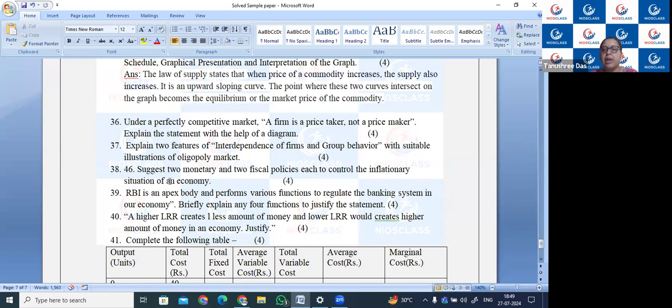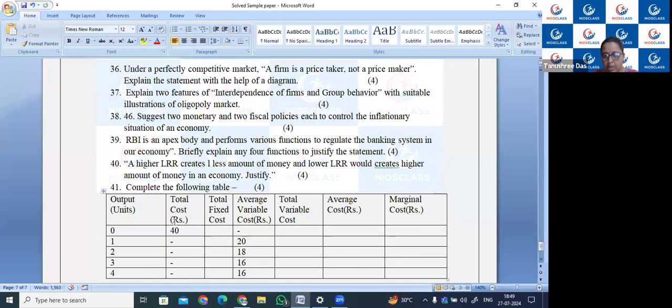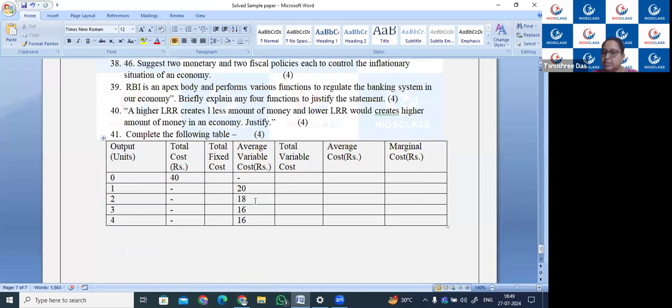Now there are a few more 4 mark questions, as you can see. Though we have not done the market chapter and the monetary policy banking chapter, I will be doing this with you all because you already know how to solve this. In the question we have output, total cost and average variable cost. We have to calculate these. Whatever is there in total cost at 0 units will always be our fixed cost. So 40, 40, 40, 40 and 40.